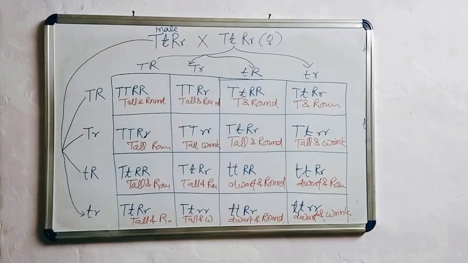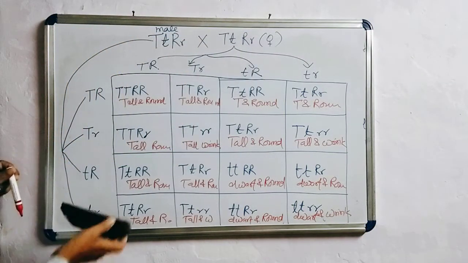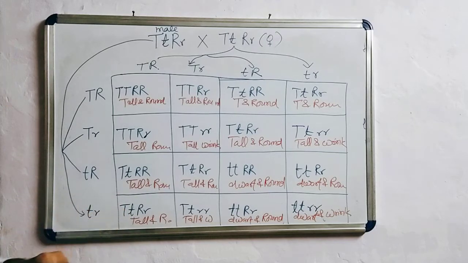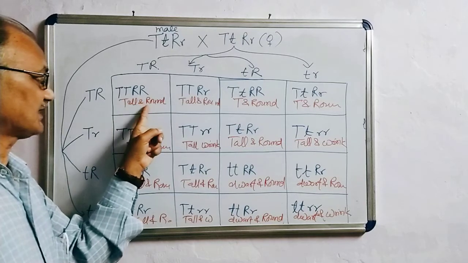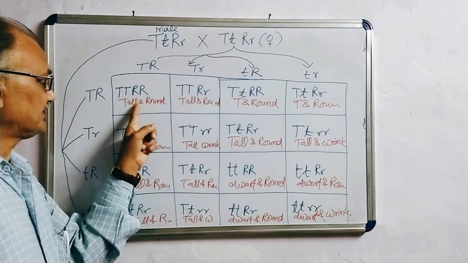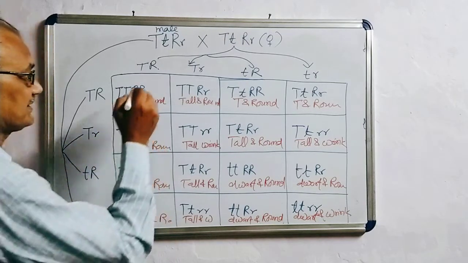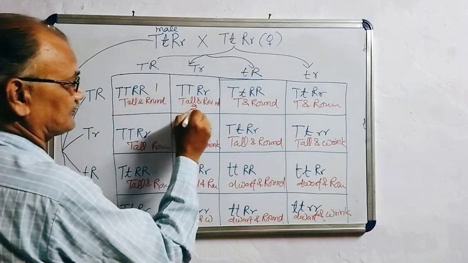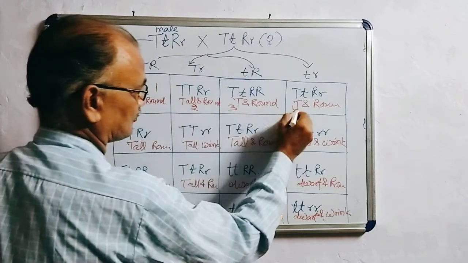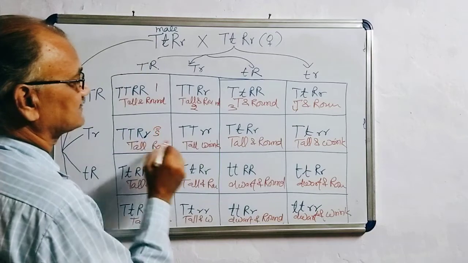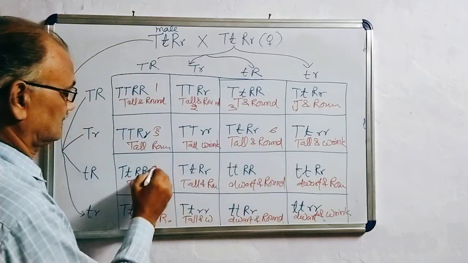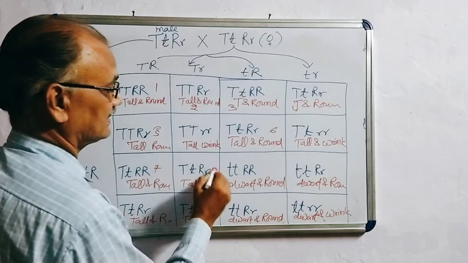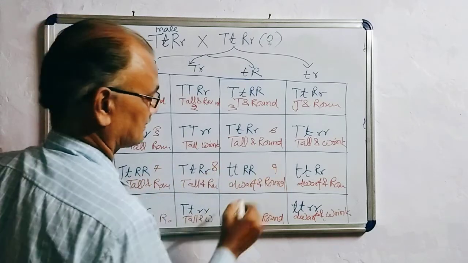So different types of phenotypic expression are observed in the F2 generation. Tall and round, so I am taking 1, 2, 3, 4, 5, 6, 7, 8, 9.